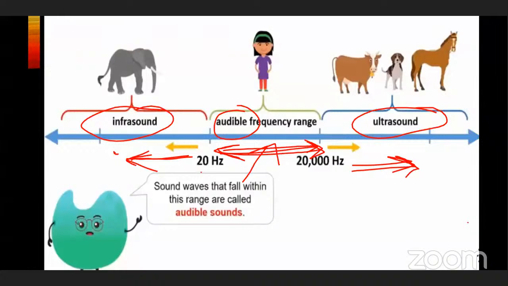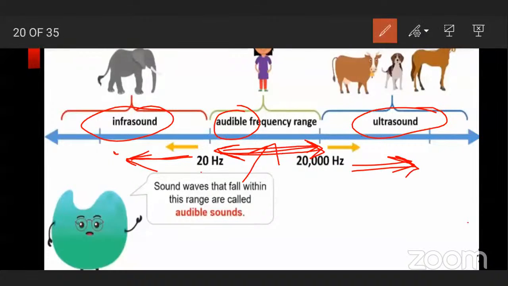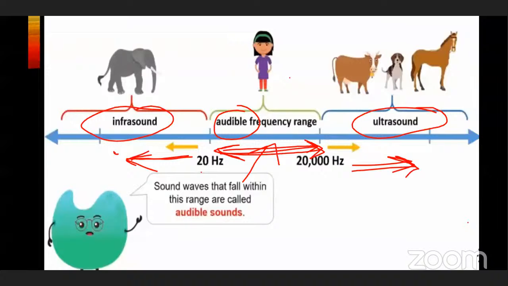Some animals like elephants can hear infrasound. And some animals like dog, cat, cow, horse hear this ultrasound.